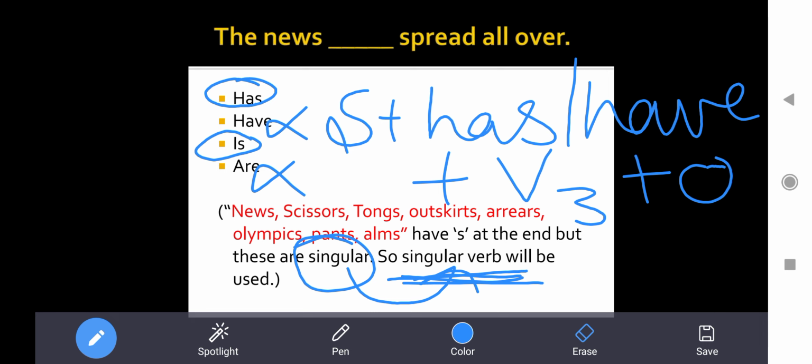Yes, what is the subject for us here? In this sentence, we are having a subject, the news, right? Okay, has or have, that subject will decide. The news is singular, so has will come. V3 of spread, V2 and V3 remain the same, that is spread, right? All over is the object. The news has spread all over, and this is your first option. The answer will be your first option.